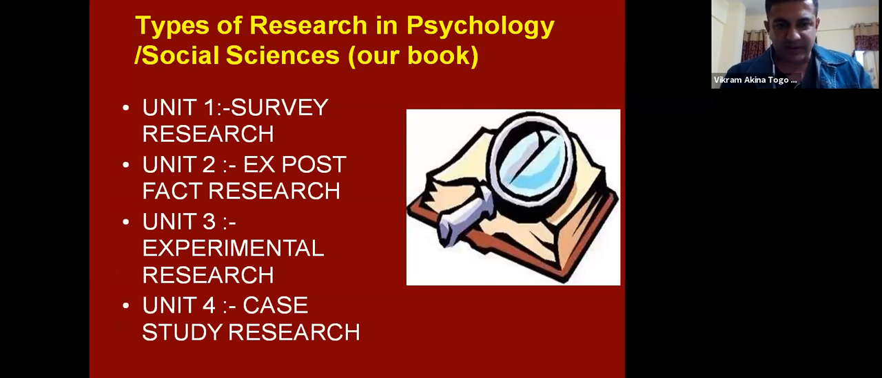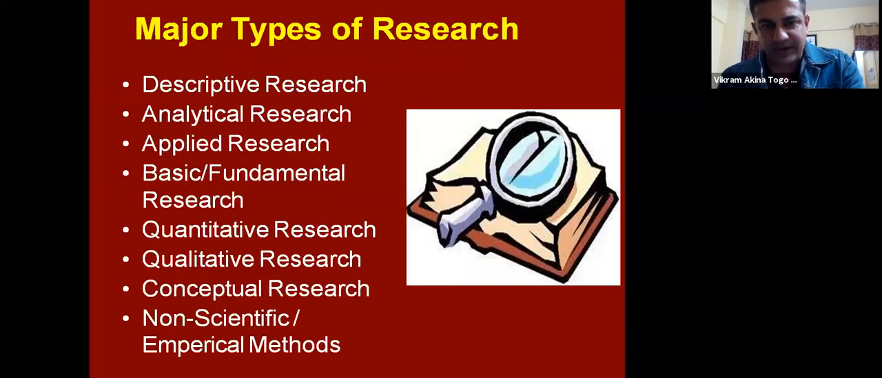Yeah, so this is the syllabus, but going through the syllabus directly would confuse everybody. Like I got confused while reading the book. So we would first see what are the basic types of research, because these four: survey research, ex post facto research, experimental and case study researches are basically subsets of basic types of research. So we'll just quickly go through it.